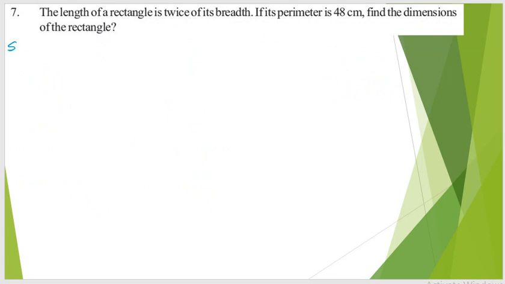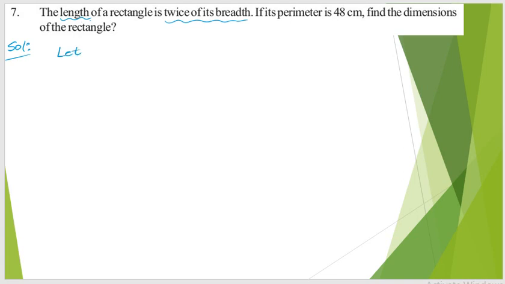Next, moving on to one more question. The length of a rectangle is twice its breadth. Whenever you have a comparison type of question, here length is twice its breadth. When length is compared with breadth, comparison is being done. So when comparison is being done, with whom you are comparing, first treat that as unknown, right? So here length is being compared with breadth.